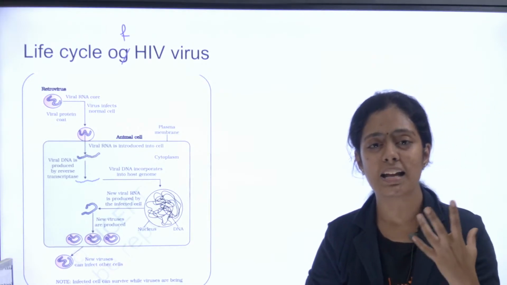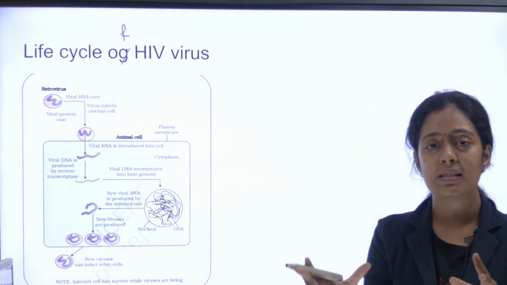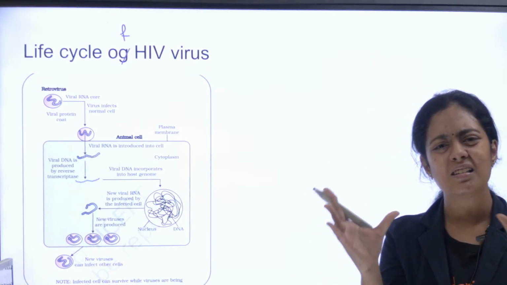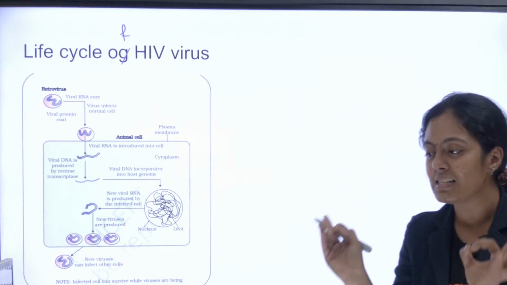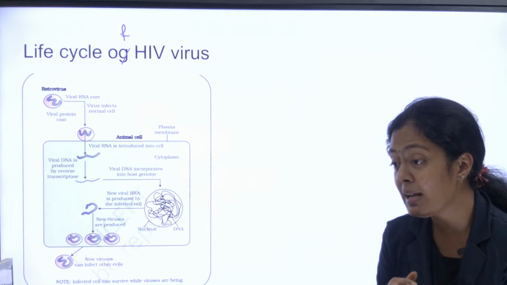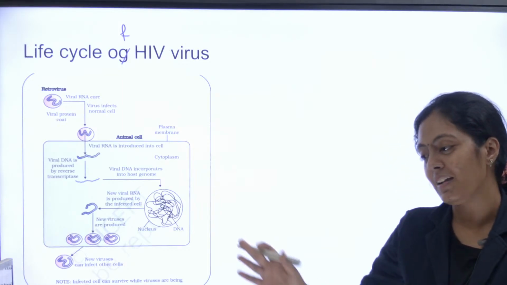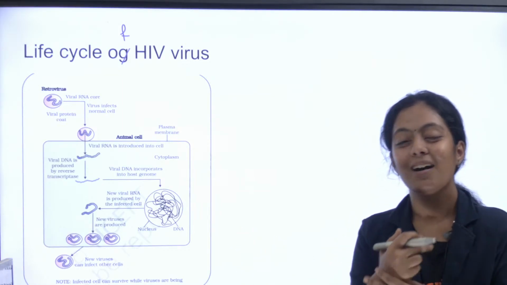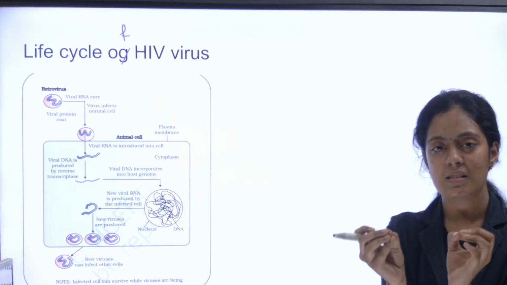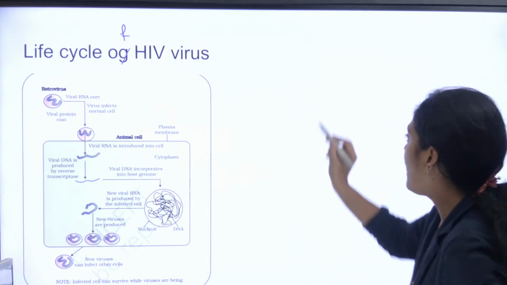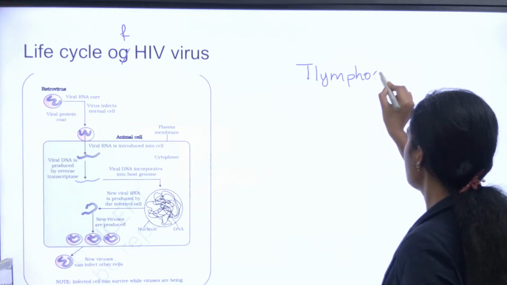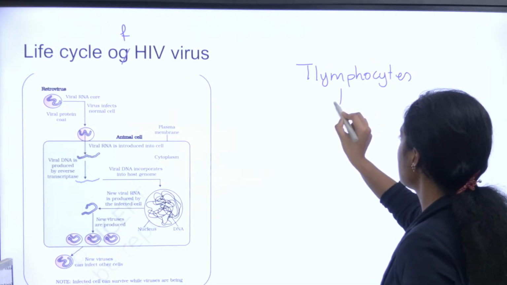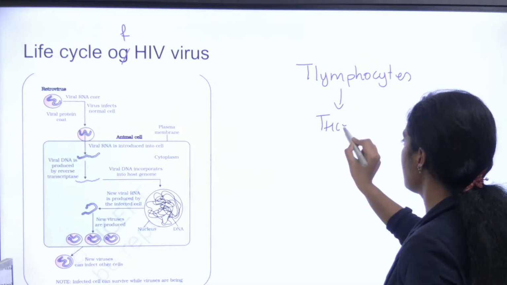Okay, so what is HIV virus? Human immunodeficiency virus. Okay, what does this HIV virus affect? Human beings. So what cell does this HIV virus affect? We will definitely see it, you will get a quick revision. Yes, what does this HIV virus affect in your body? It affects your T lymphocytes, especially your TH cells.